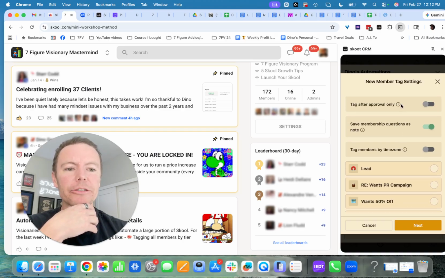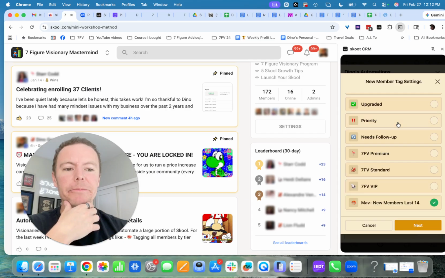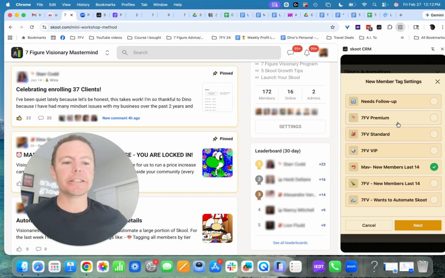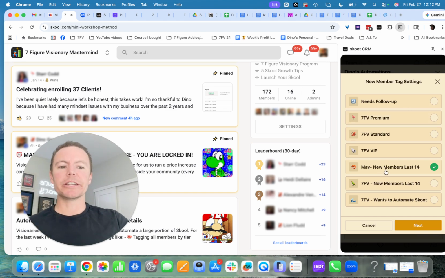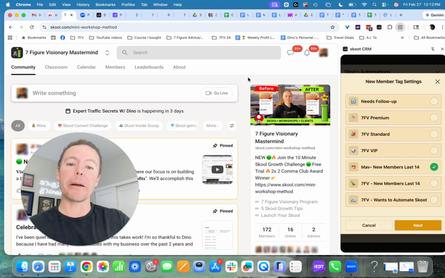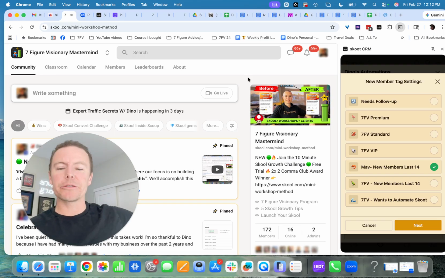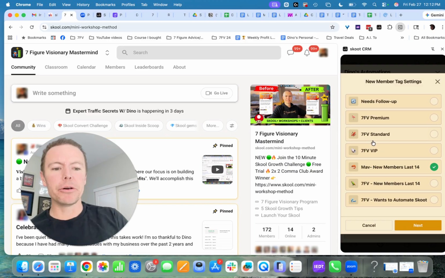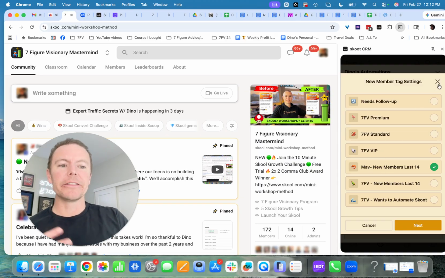But we can say all new member tags. This is something that the owner of the Skool platform, Garrett, shared with me this afternoon. He said, add new members into a tag that says they are new members. That's really awesome because inside the actual community I can write a post and say, hey, let's welcome our new members, and I can tag all 20 of them or 28 of them or 100 of them, depending on the size of your community. You don't want to have to manually tag each new member. If we put them into this tagging feature here, then I can group tag them.